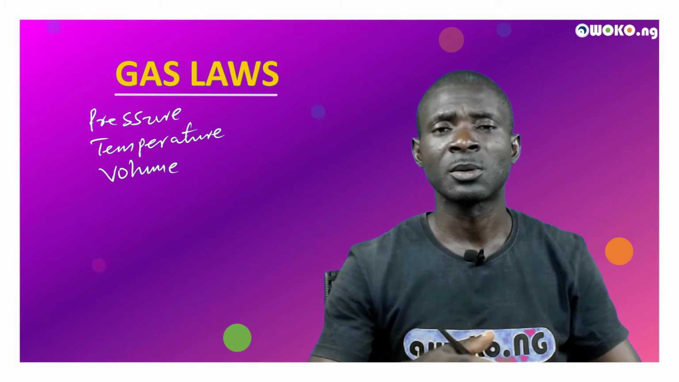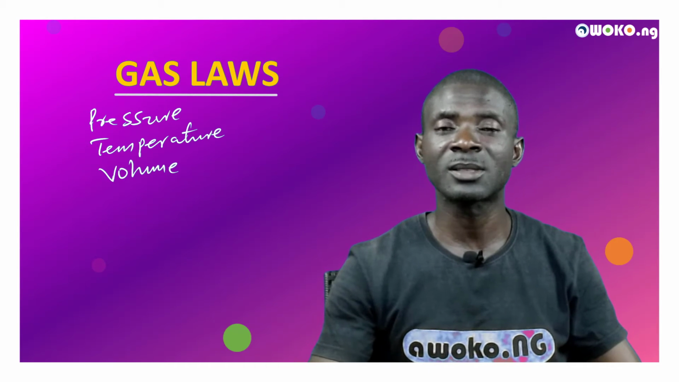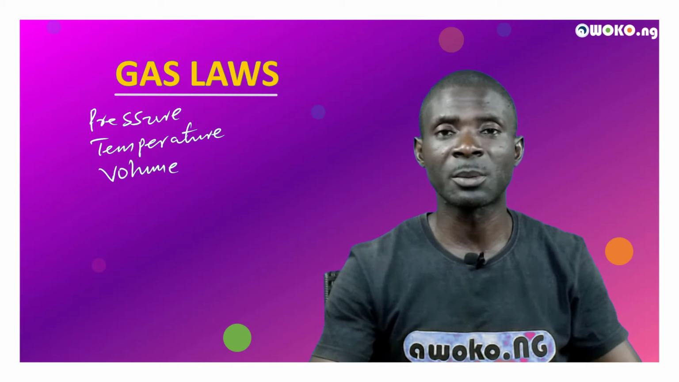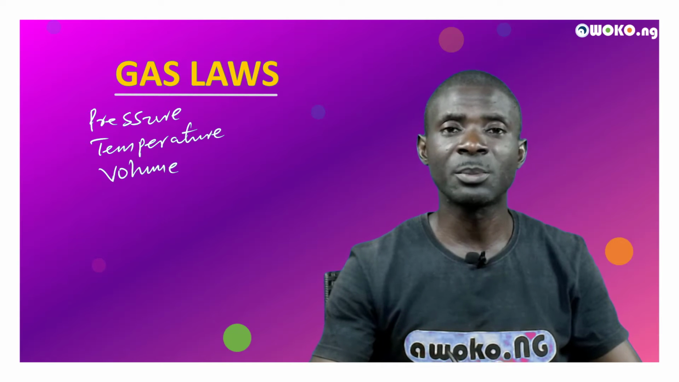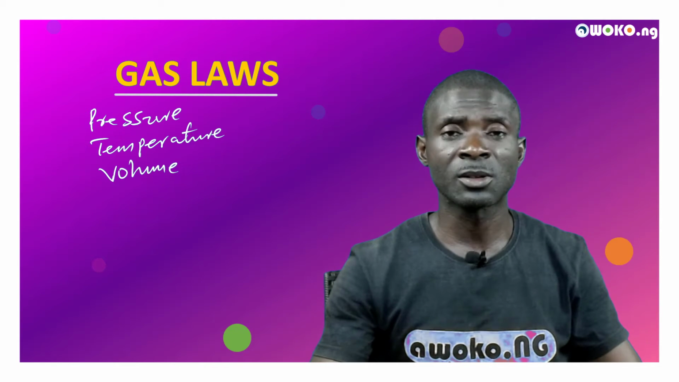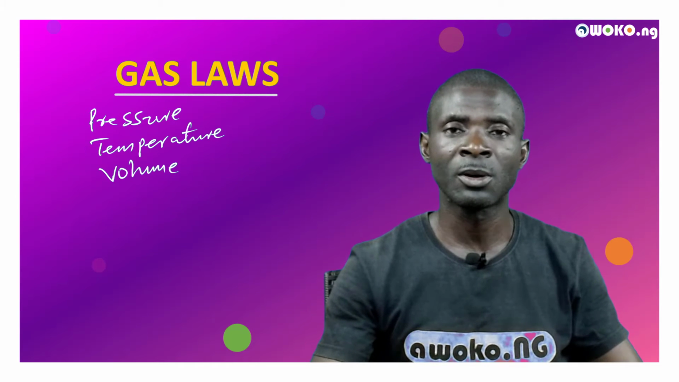Under gas laws, different scientists have come up with findings and observations with regards to the behavior of gases based on these three variables. We have scientists like Robert Boyle, Charles, Gay-Lussac, Dalton, and so on. These scientists have, over the years, come up with different discoveries and findings on the behavior of gases. So under gas laws, we're going to be looking at the findings and discoveries of most of these scientists.